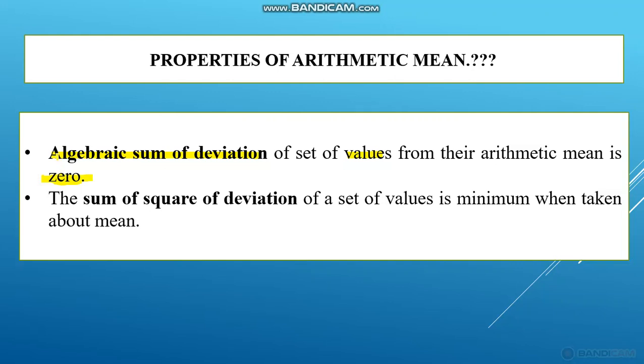And the second one is the sum of squares of deviations of a set of values is minimum when taken about the mean. This is very important.